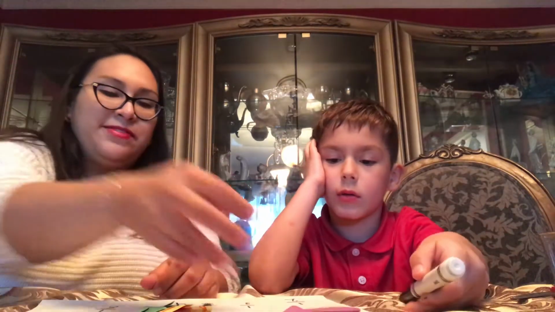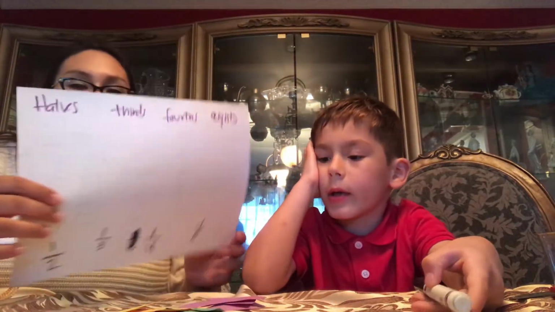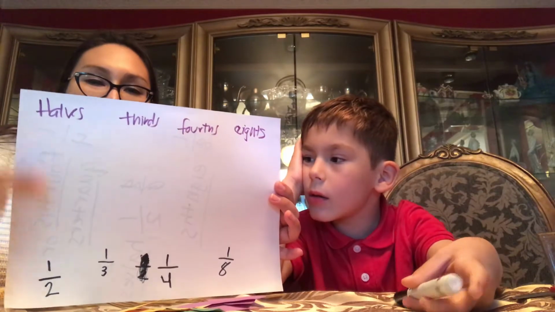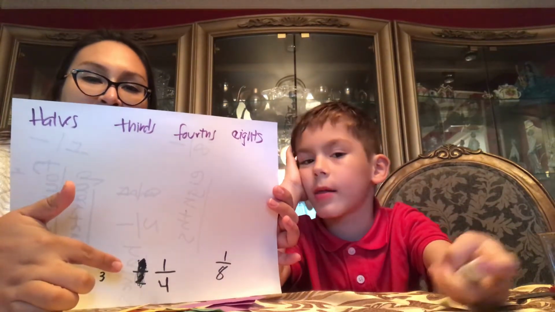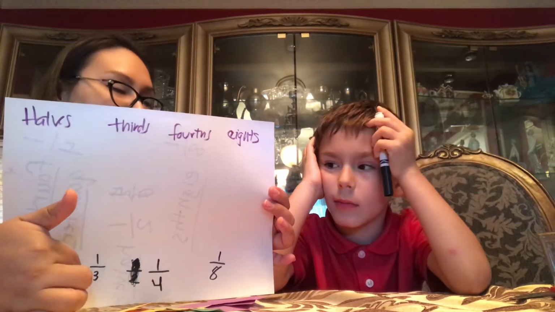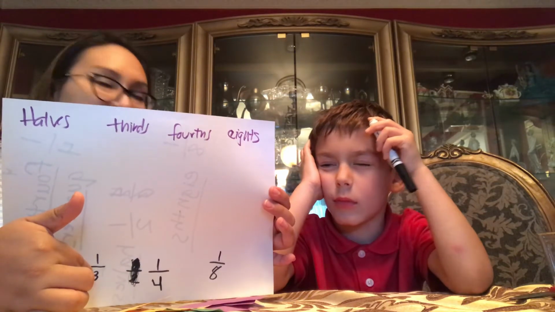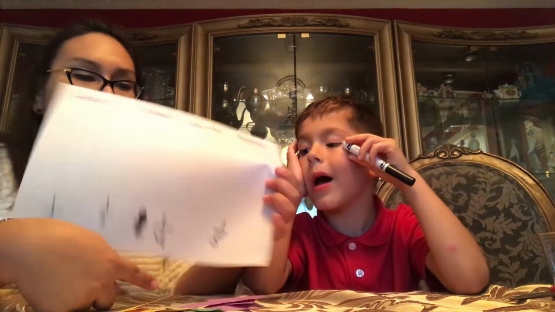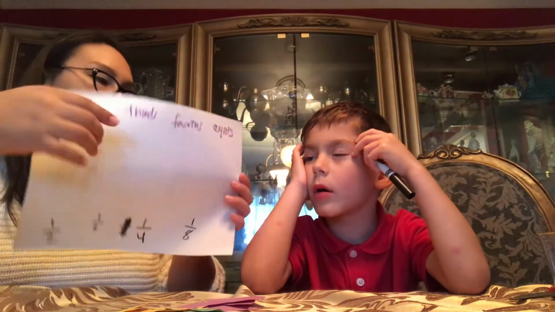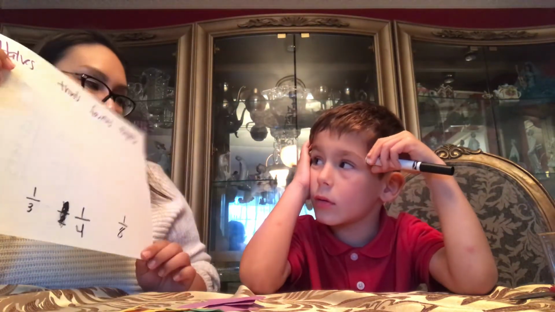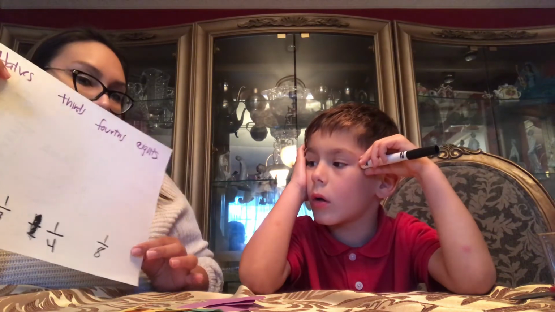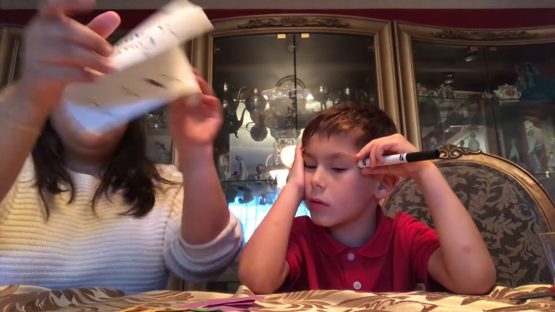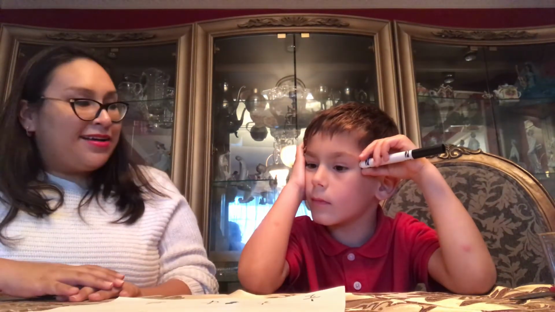Very good. So what did we come up with again? We have halves, fourths, or what's the other word for fourths? You told me quarters. Quarters, and then we have eighths, thirds, and halves. I'm doing it backwards. What's the last one? Eighths. Eighths. Awesome. Thank you so much, Zach. Yes, ma'am. Thank you.